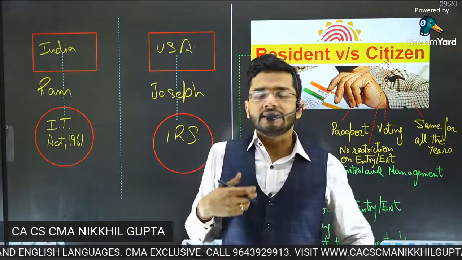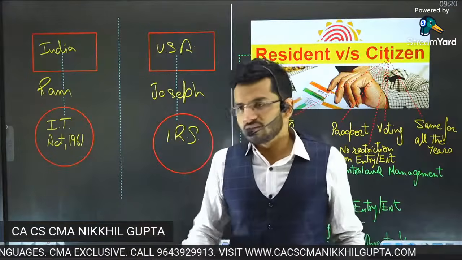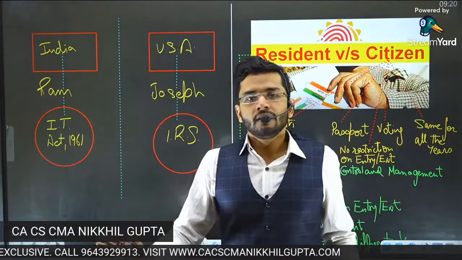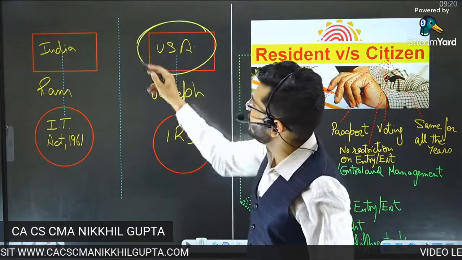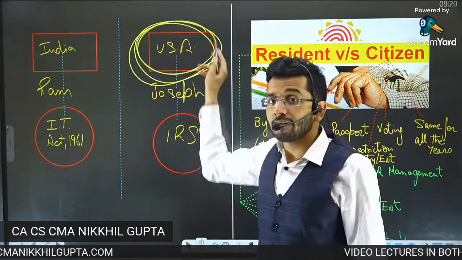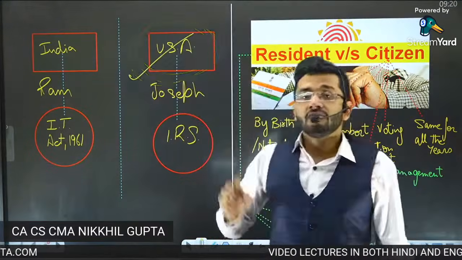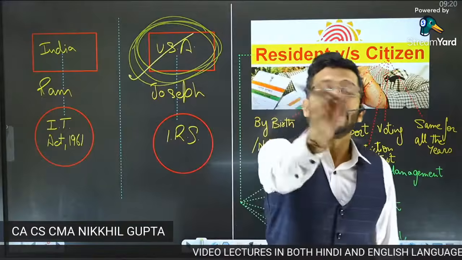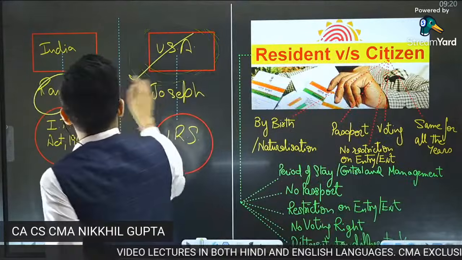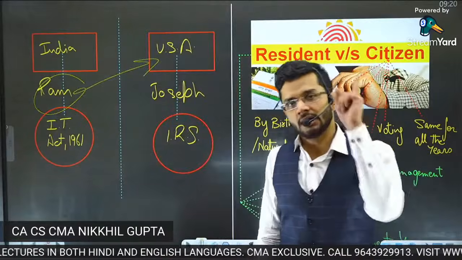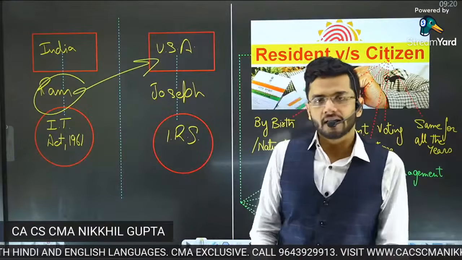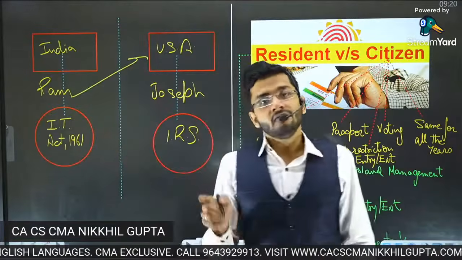We have to be logical, and the logic is the place where income is earned, over there the income tax should be paid. So Ram should pay taxes to the government of the United States of America, the tax department of the United States of America.